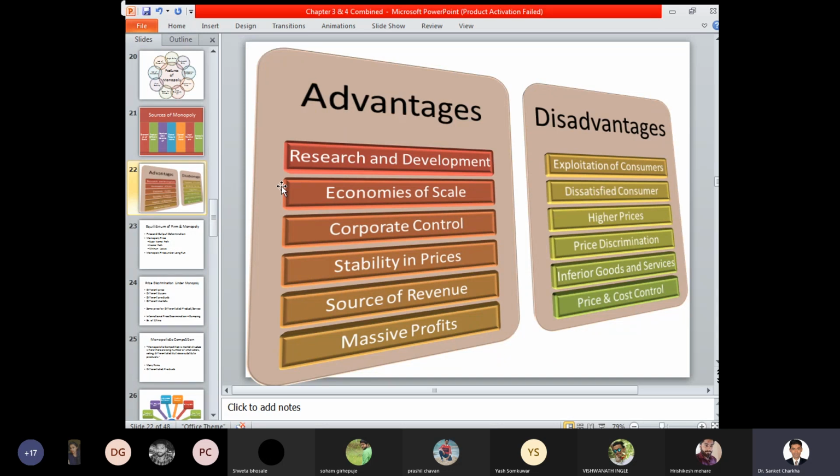And massive profits. If the product is very competitive and qualitative in nature, then you may earn a higher amount of profits also. So a greater amount of profits can be earned over a period of time, and a firm can take a decision about how massive profits can be earned.